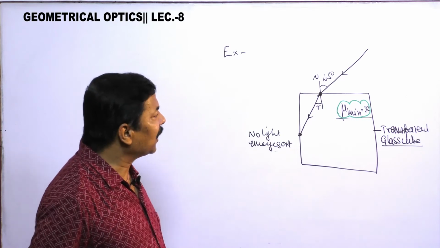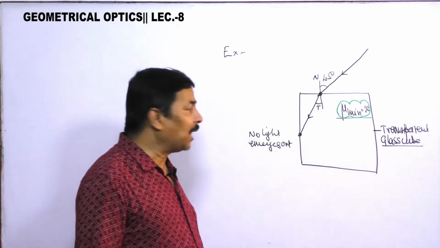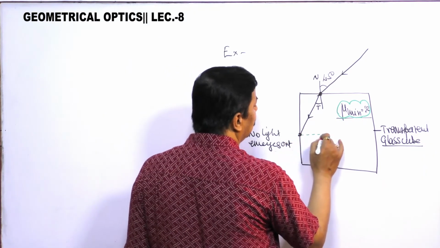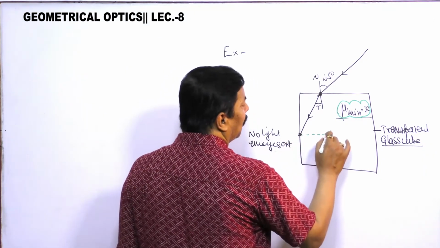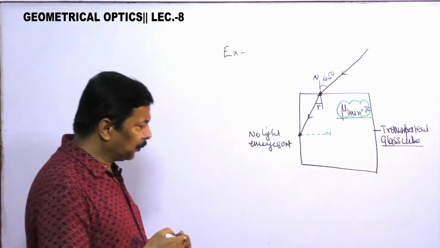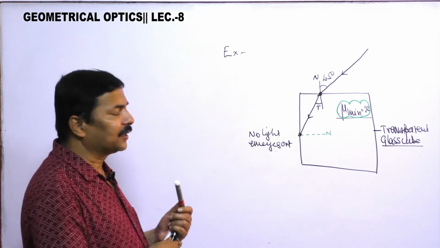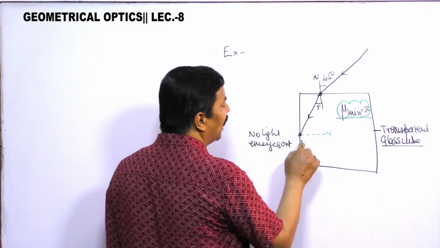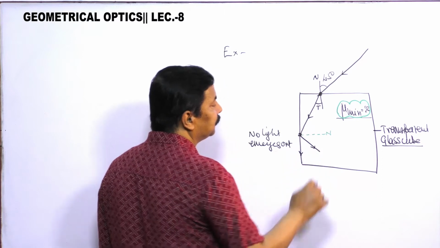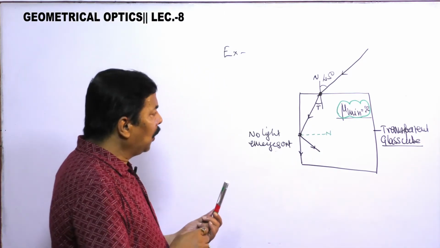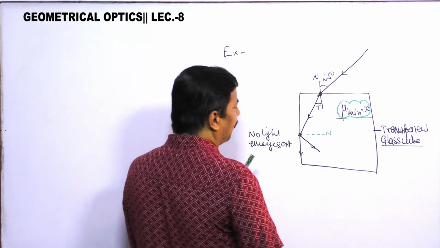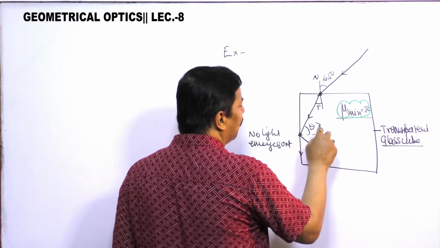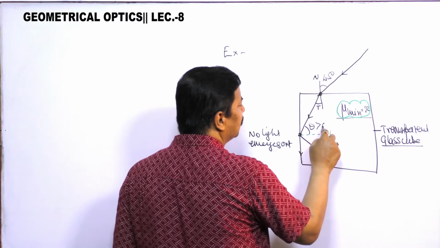In order to understand this, pay attention: if I drop here a normal, this is the normal, then for total internal reflection, for no emergence of light, this light should go either in this direction or in this direction. So if I suppose this angle to be theta, this theta must be greater than C.